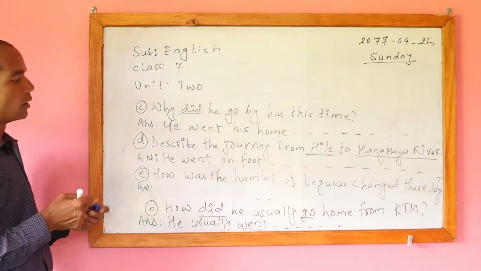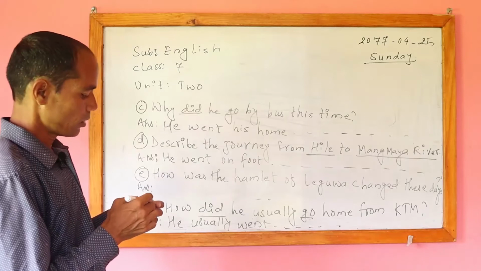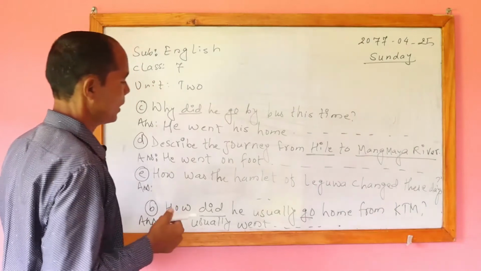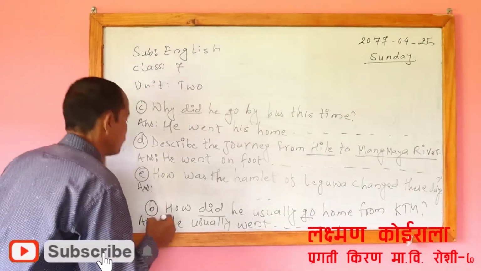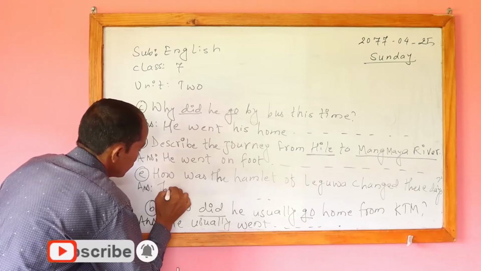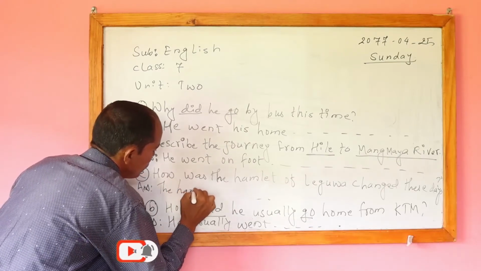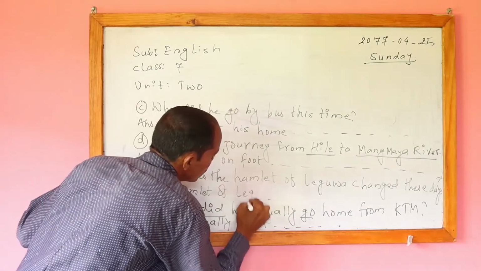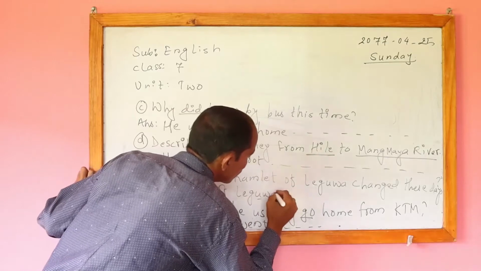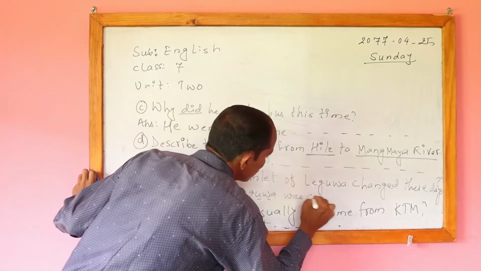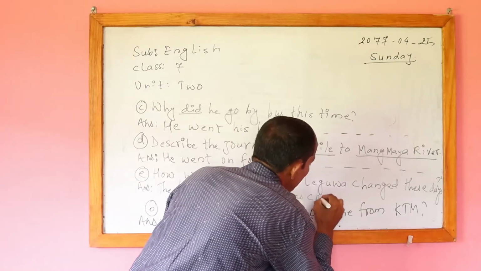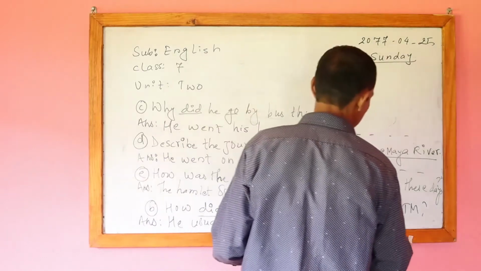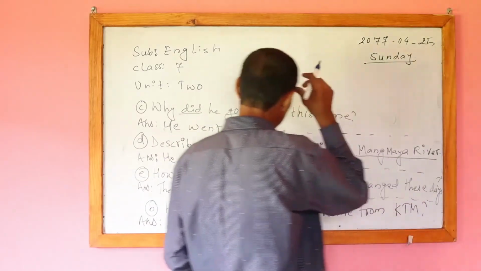We have already studied that in the book, so the hamlet of Ligua was changed as a sprawling bazaar.